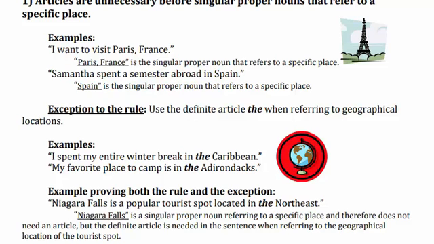So both the rule and the exception are used in combination in the same sentence. Niagara is a noun and the northeast is also a noun, but with Niagara we don't use any article because it is a singular proper noun, while with the northeast it is a geographical location, so we use the word "the" along with it. Okay. Yes, what comes next?